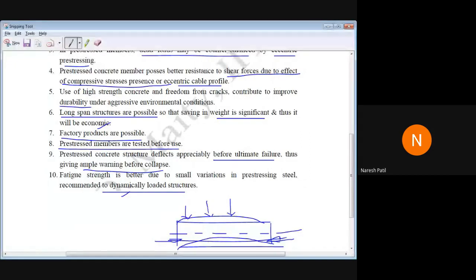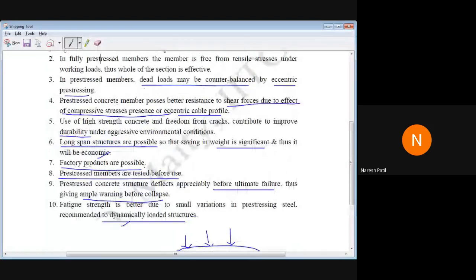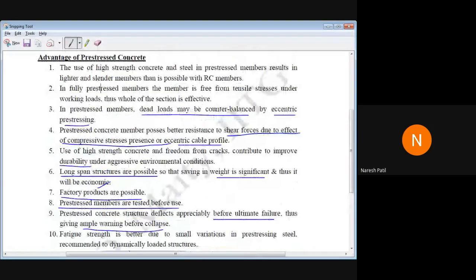Any doubt here in the advantages? See, you will get a question in the exam, so you should be able to answer. So if you have any doubts, please let me know. Who has a doubt in the advantages? Please, anyone, let me know. Okay, I'll move on to the next.